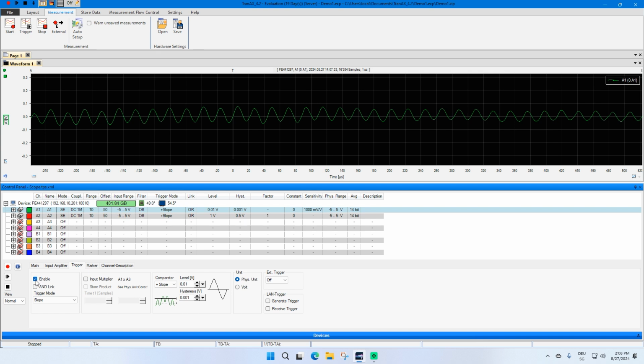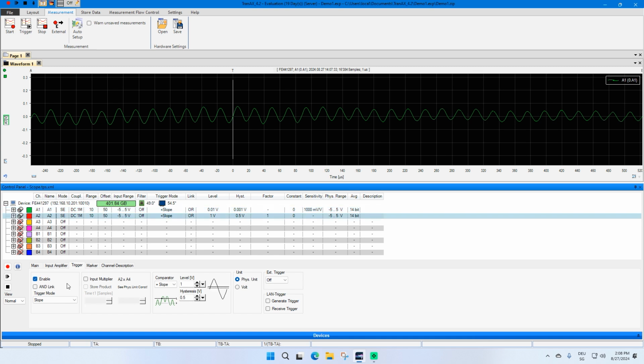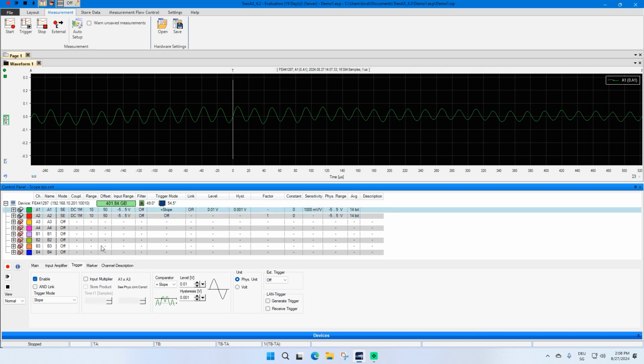I've switched to the trigger setting. First thing to do is to enable the trigger on your channel where you want to detect a trigger. The trigger can be activated on each channel or only on one channel. Next, you have to select the trigger type. The standard triggers are slope and window, and the other triggers visible here are part of the advanced trigger package.